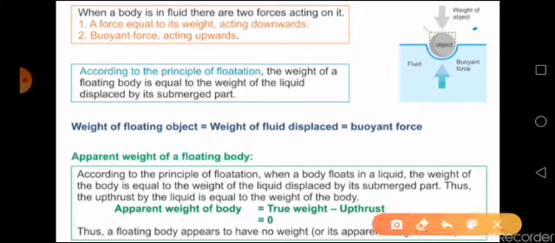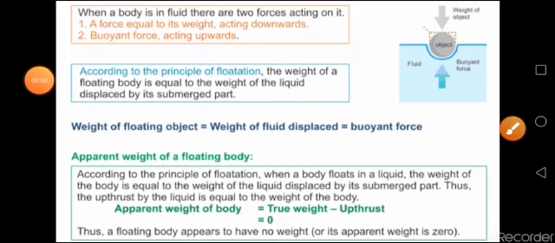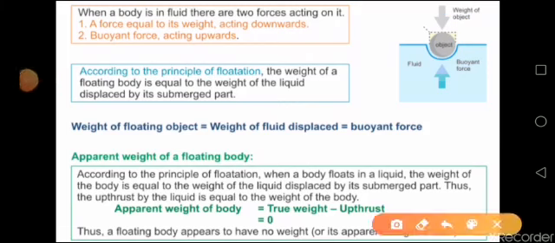One is the weight of the object, which acts downward, and the second is the buoyant force or the upthrust which the liquid exerts back on the object. According to the principle of flotation, the weight of a floating body is equal to the weight of the liquid displaced by the submerged part. This is going to be the statement.